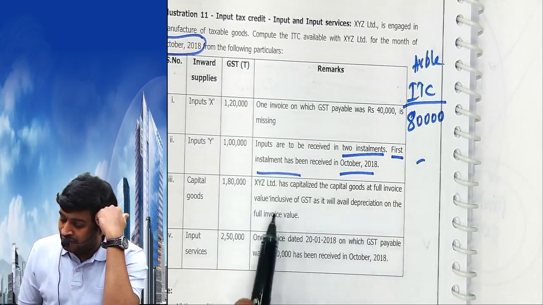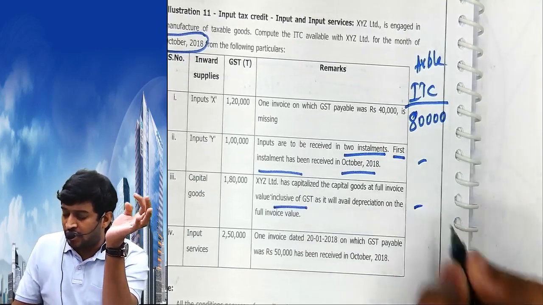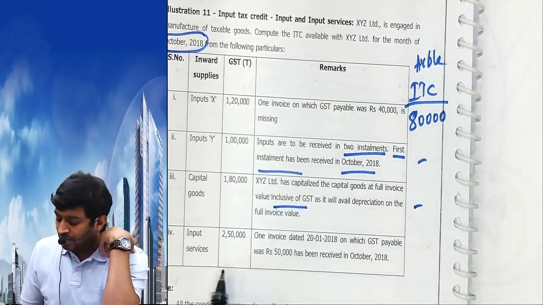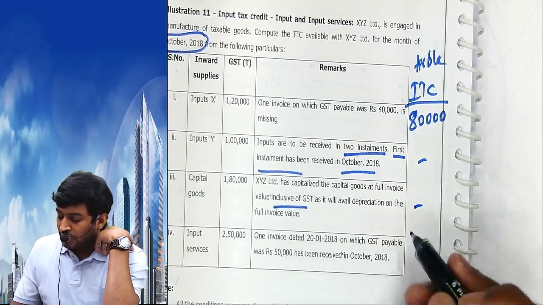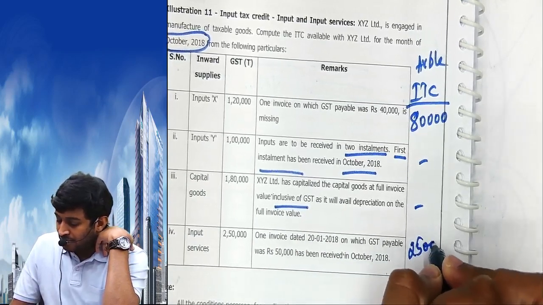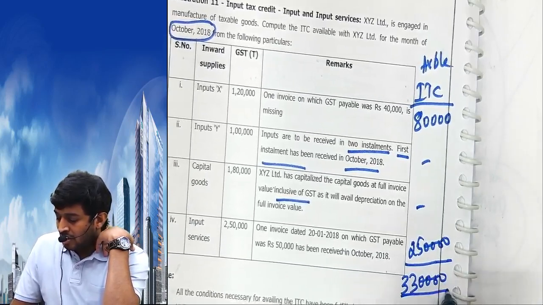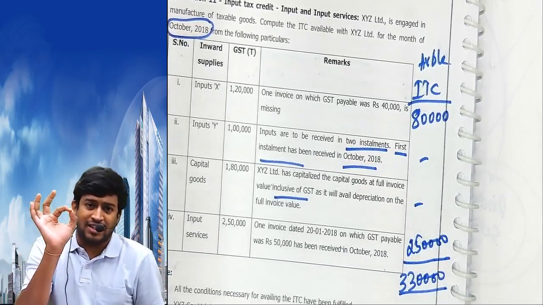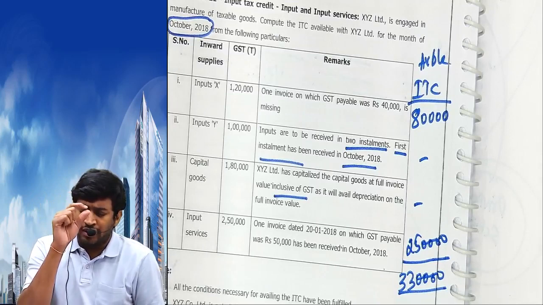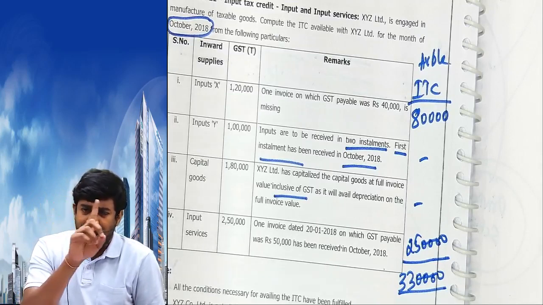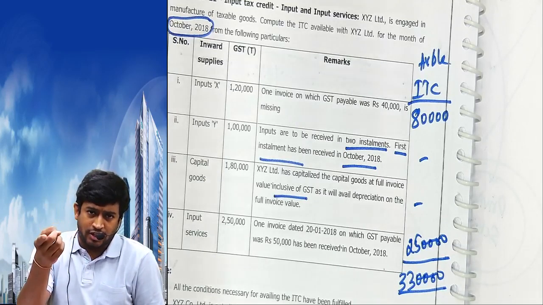XY capitalizes the goods at full invoice value inclusive of GST. If you record the asset value inclusive of GST, then you cannot claim the input tax credit. One invoice dated 21/20 on which GST payable 50,000 has been received in October. No problem, you can claim. This is okay. Total is 330. मैं वापिस बोल रहा हूँ. If you buy a fixed asset and record the transaction including GST, asset value including GST, ITC is not available. If you record the asset value excluding GST, ITC is available.